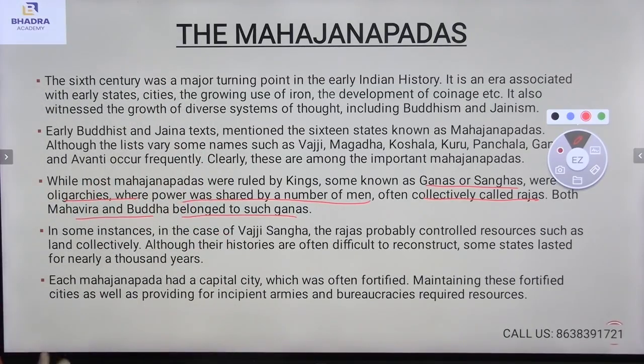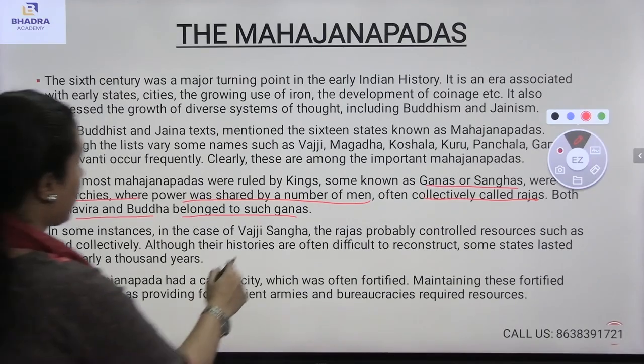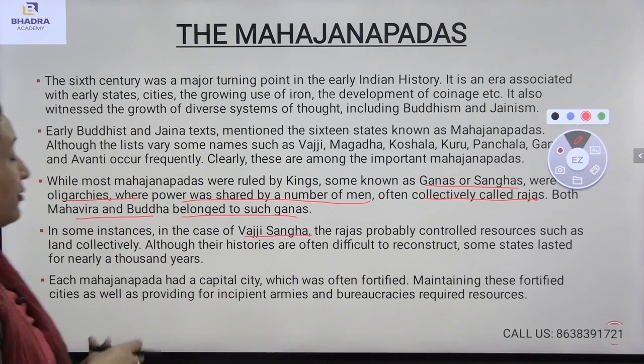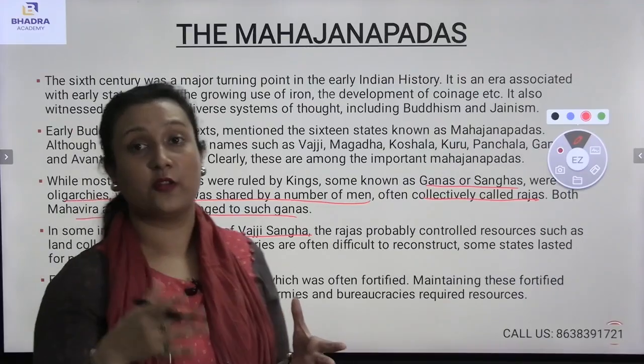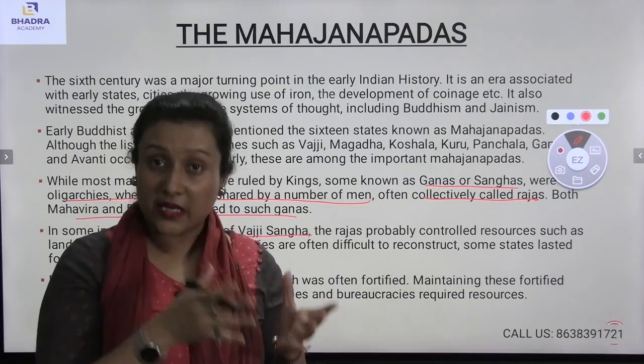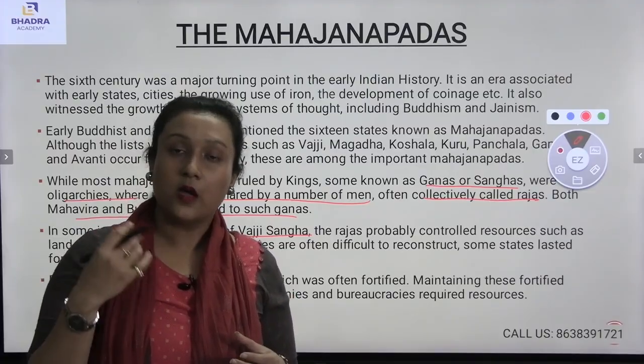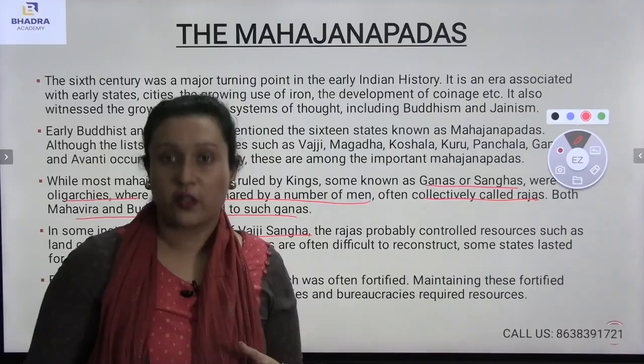In some instances, in the case of the Vaji Sangha, the Rajas probably controlled resources such as land collectively. Although their histories are often difficult to reconstruct, some states lasted for nearly 1,000 years. It has been written here that most of the resources were being controlled by the Ganas or by the Rajas themselves.